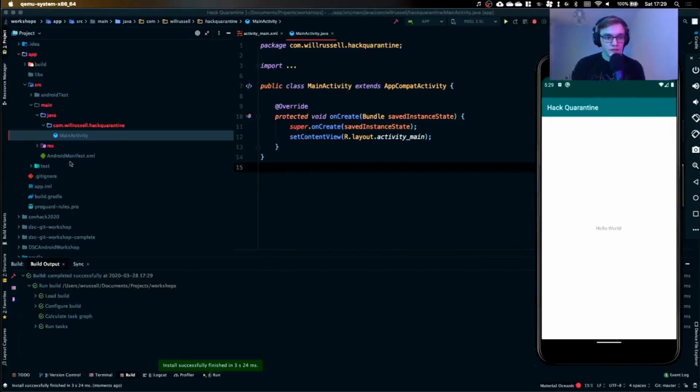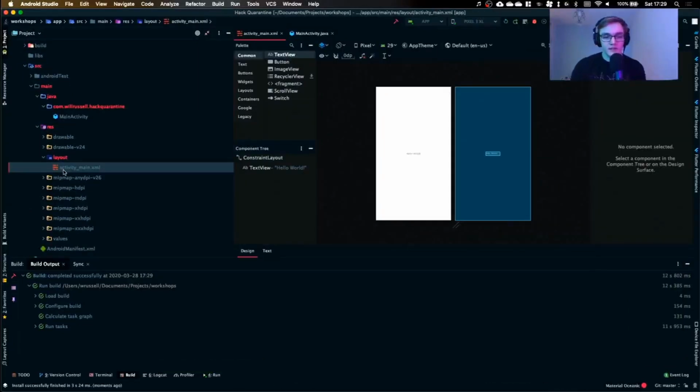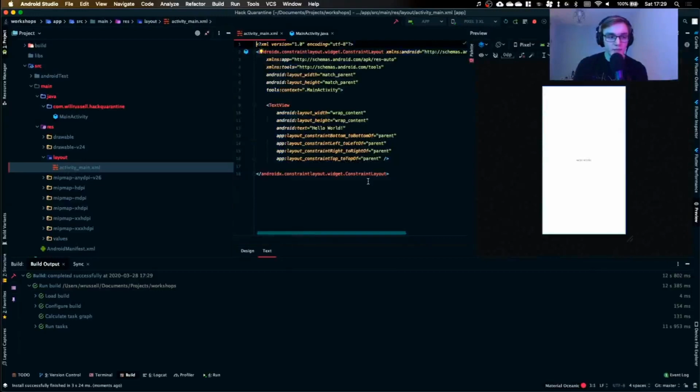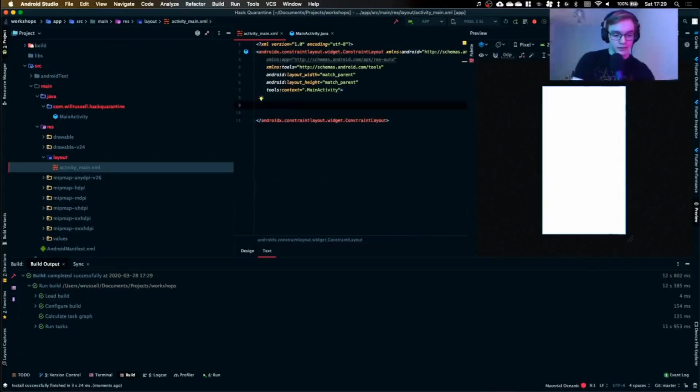So first thing we're going to do is jump straight into our resources folder, go to our UI, and tweak this a bit. If we click on text down here, we can see all of our XML. At the moment we've got a text view, but I don't want a text view, so I'm going to get rid of that. And now I've got to work out how to type with this microphone in front of me.